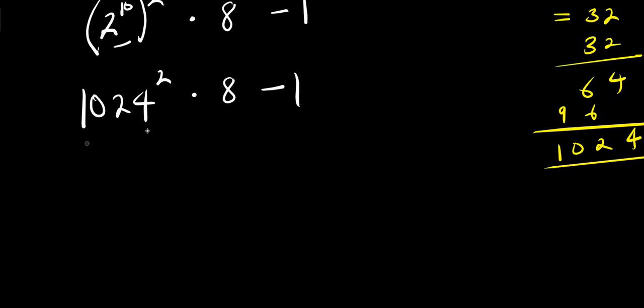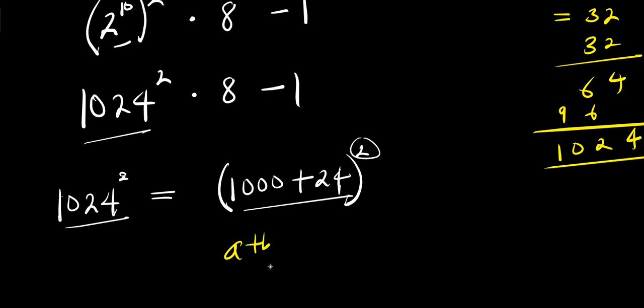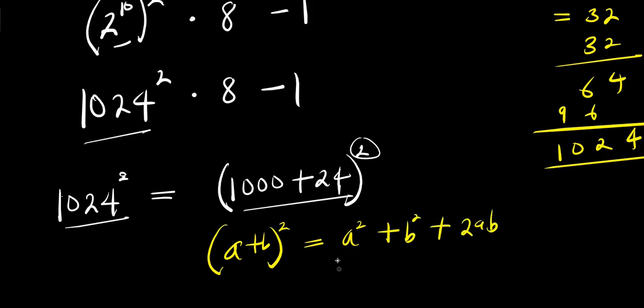Now, to take the square of this, that means we can have 1024 power 2. This equals 1000 plus 24 power 2. 1000 plus 24 is 1024. We have power 2 here. Now to expand this, if you have a plus b to the power of 2, it equals a squared plus b squared plus 2 times ab. And this is my a, this is my b.